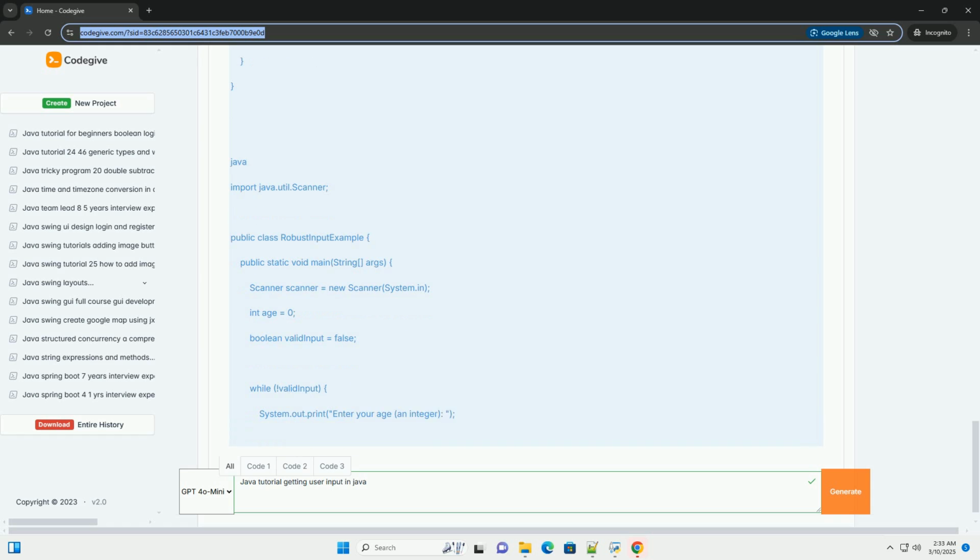3. Command line arguments. Command line arguments are values passed to your Java program when it's executed from the command line, terminal. They are stored in the args array in the main method. Example: how to run with arguments. 1. Compile: javac CommandLineArgumentsExample.java. 2. Run: java CommandLineArgumentsExample argument1 argument2 argument3.